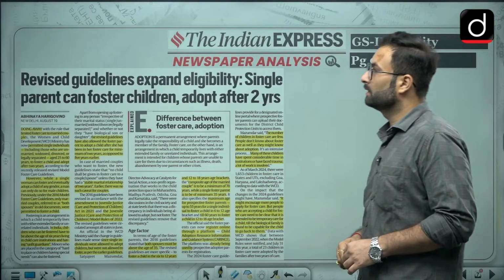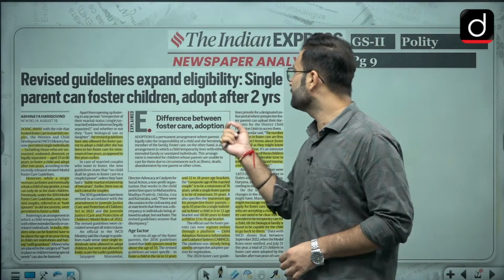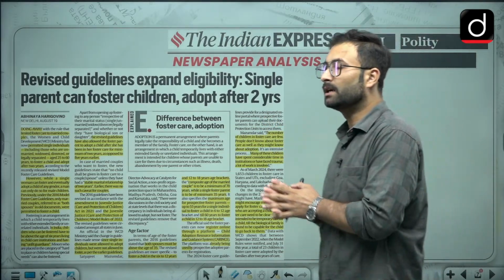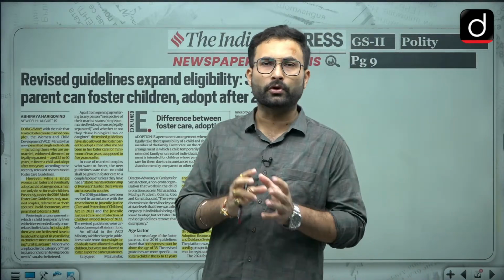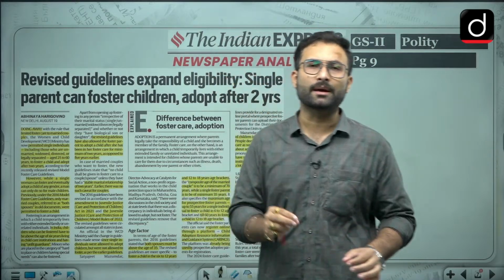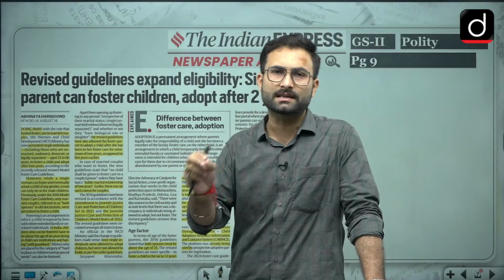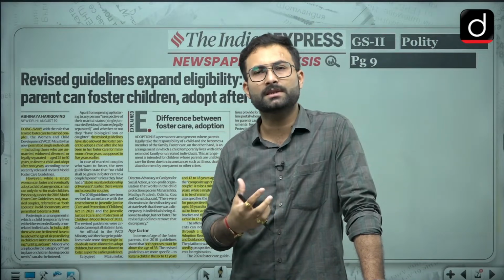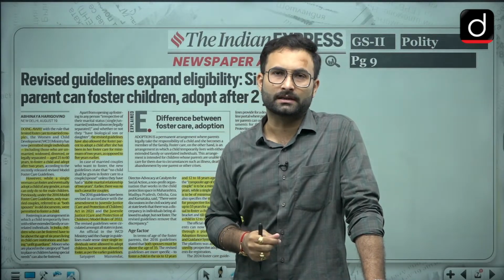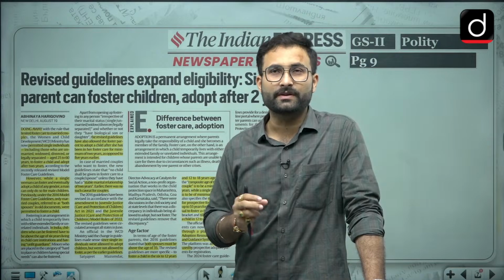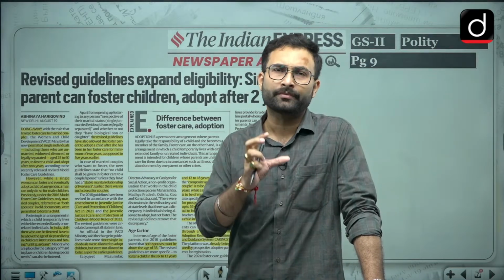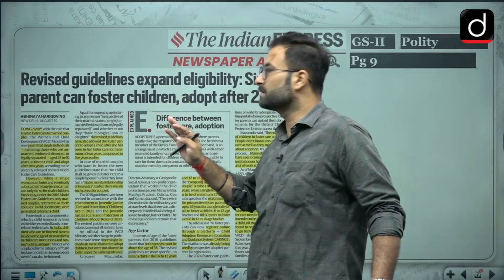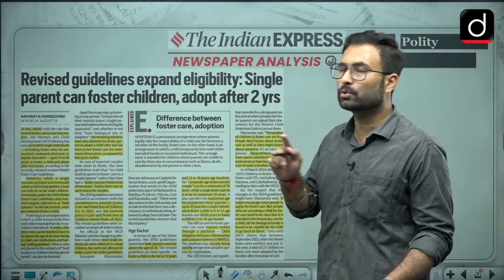So, revised guidelines expanded eligibility: a single parent can foster children, and adopt after 2 years. Now when we are talking about fostering, it means a temporary guardianship which has been given to a person. When you talk about adoption, it means that you have adopted a kid to be your child now. But fostering is a temporary guardianship which has been given to you. Now as per this new change, there are two changes.